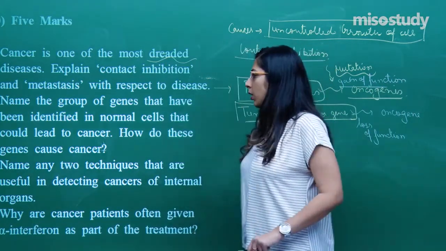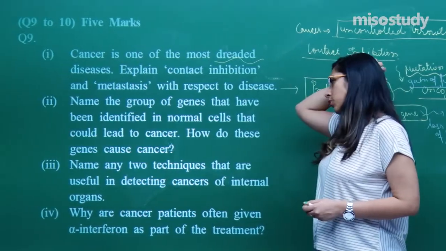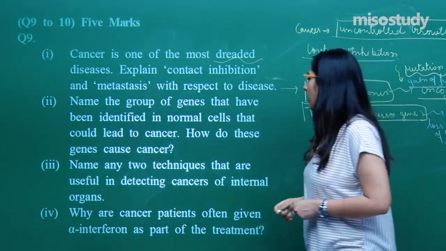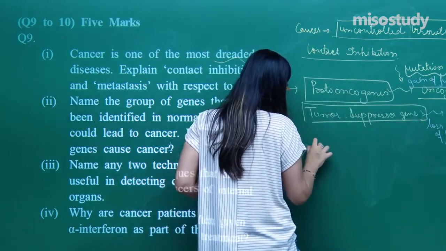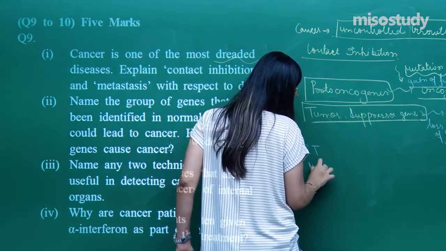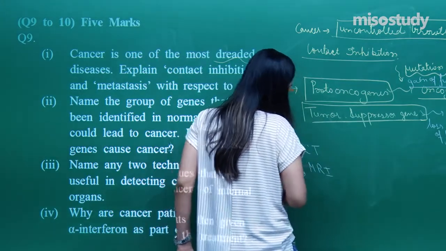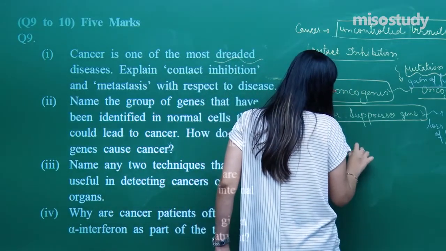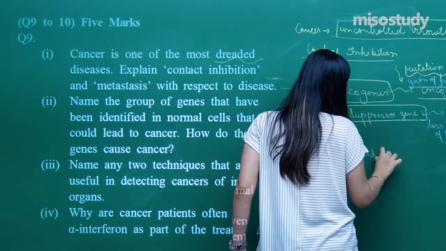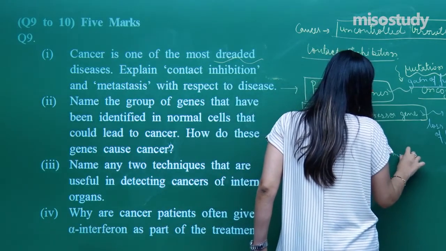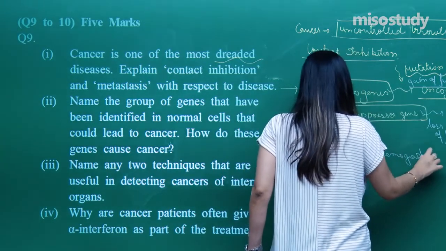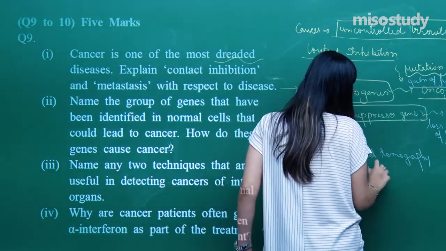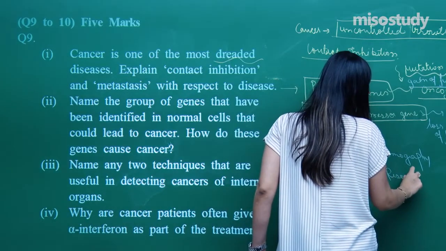Come back to the third part. Name any two techniques which are useful in detecting cancer of an internal organ. We all know about the two techniques. One is a CT scan, another is an MRI. What is the full form of CT scan? That is computed tomography. The second is called magnetic resonance imaging.